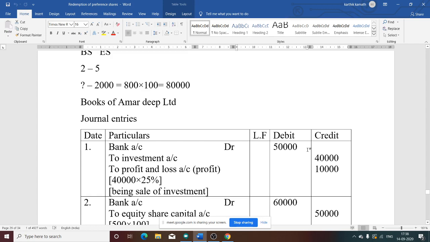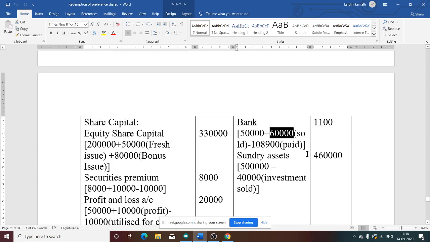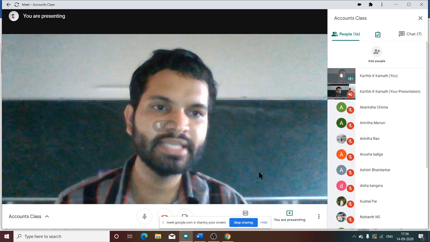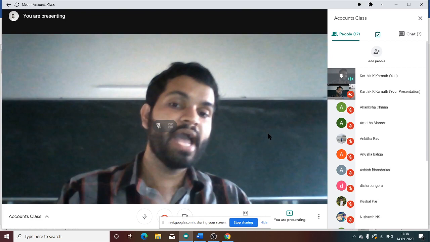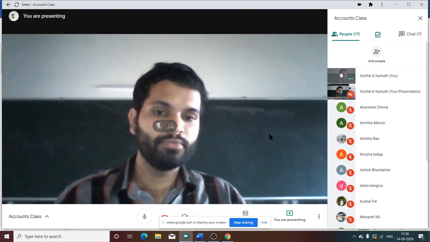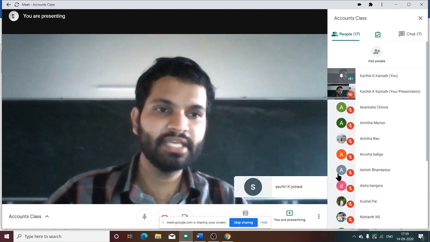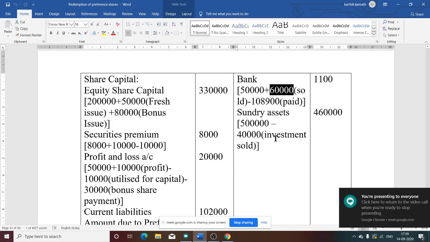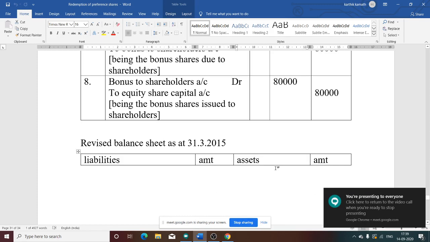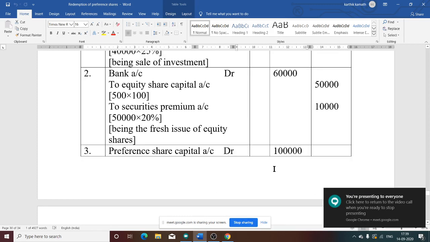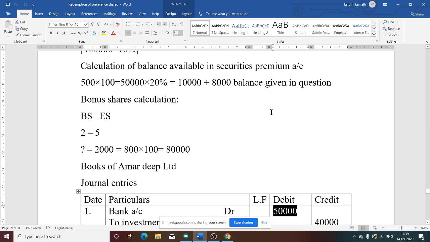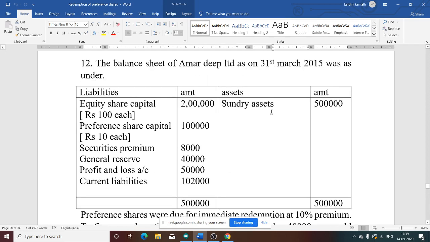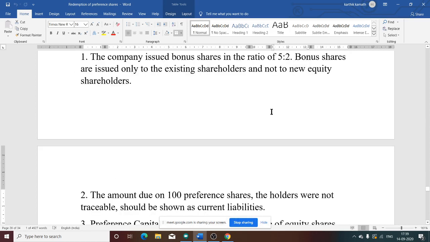Can you tell me, in the bank, any other adjustment? Yes. What is missing here? Anyone? What is missing in the bank account? Sold 60,000, what is missing in the bank account? For this reason, you need to see the journal entry. Once you see the journal entry, see where all bank account is given. See this, bank account 50,000. So a total of 50,000 is there in the bank account plus the 50,000 from investment. If you see the question, there is no information about bank, so directly 50,000 is there.